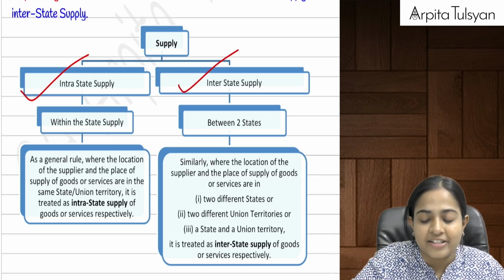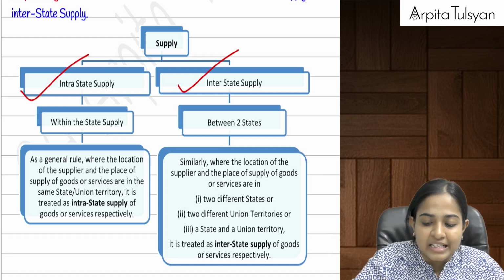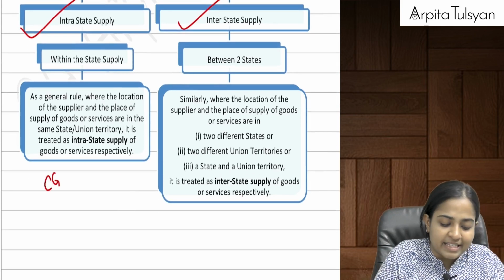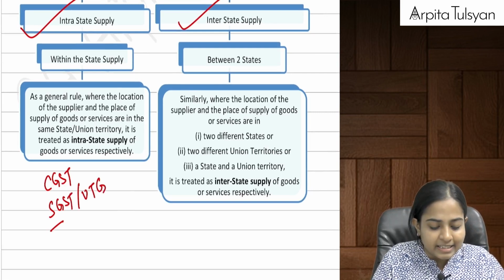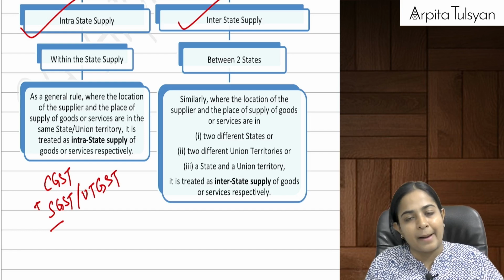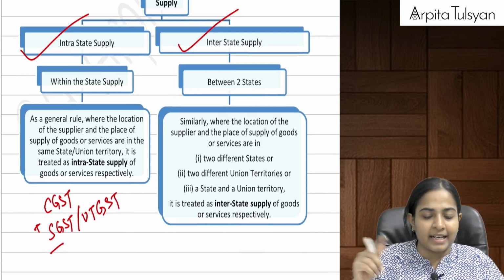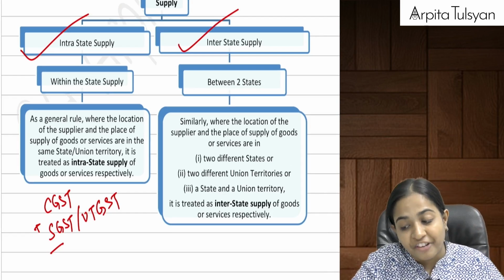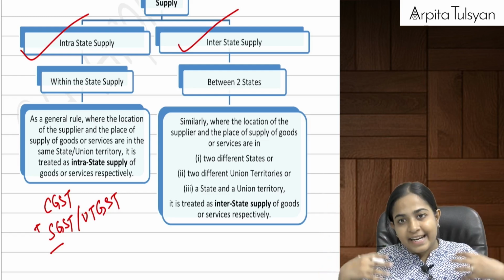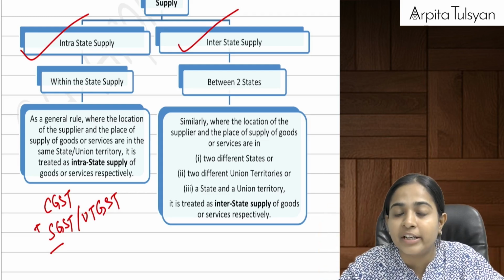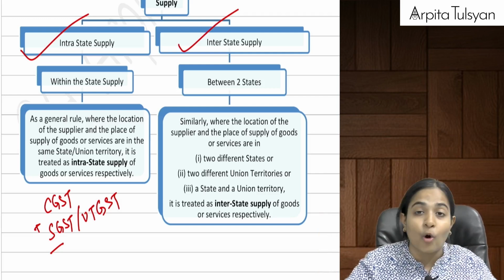Intrastate supply, that is the supply is happening within the same state. If it is happening within the same state, can we say CGST and SGST or UTGST, meaning either SGST or UTGST along with CGST, will be applicable on that type of supply. And whenever there is an interstate supply happening, that is the supply is happening between two different states, or between two different union territories, or between a state and a union territory. Here, when I am referring to union territory, I am referring to that union territory which is not having its legislature.